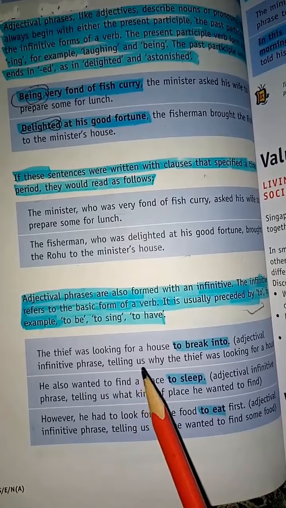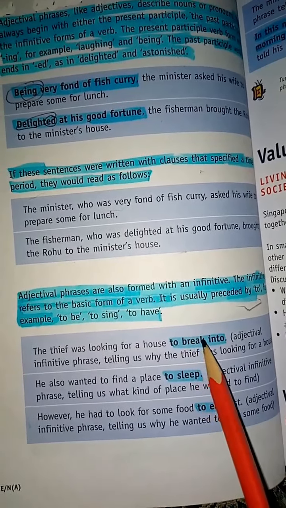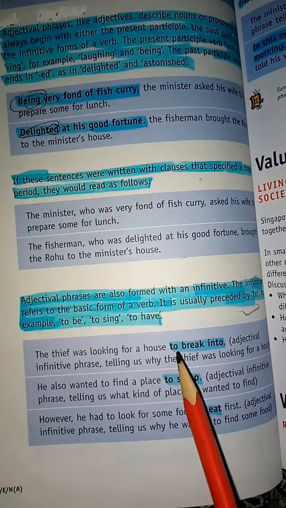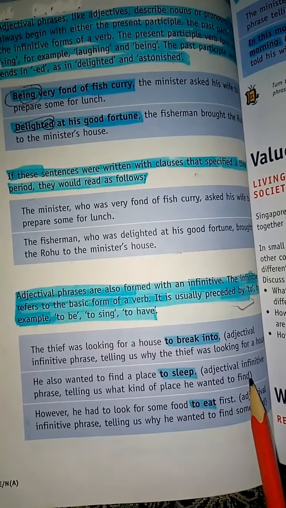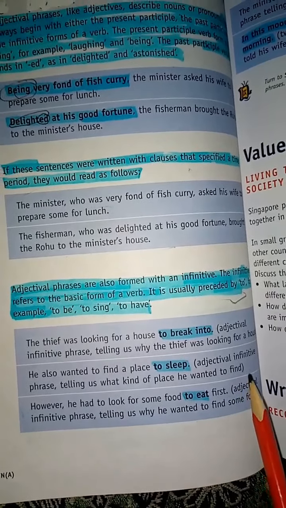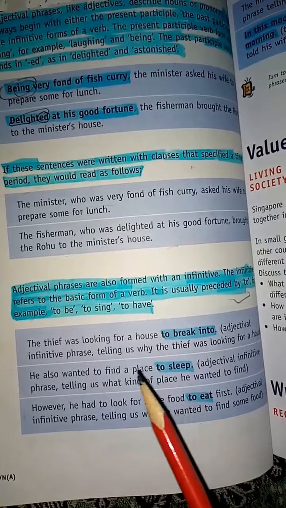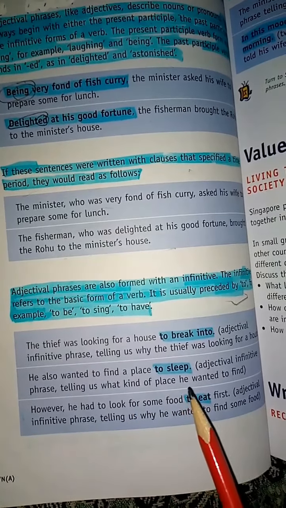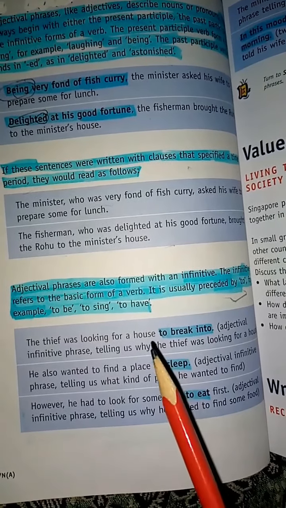Adjectival infinitive phrase telling us why the thief was looking for a house, because he wanted to break into the house. So this adjectival infinitive phrase told us that he also wanted to find a place to sleep. Adjectival infinitive phrase telling us what kind of place he wanted to find, where he can easily sleep.